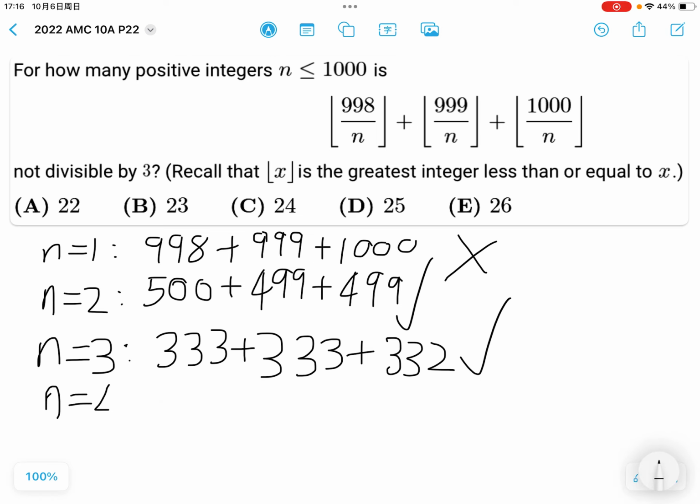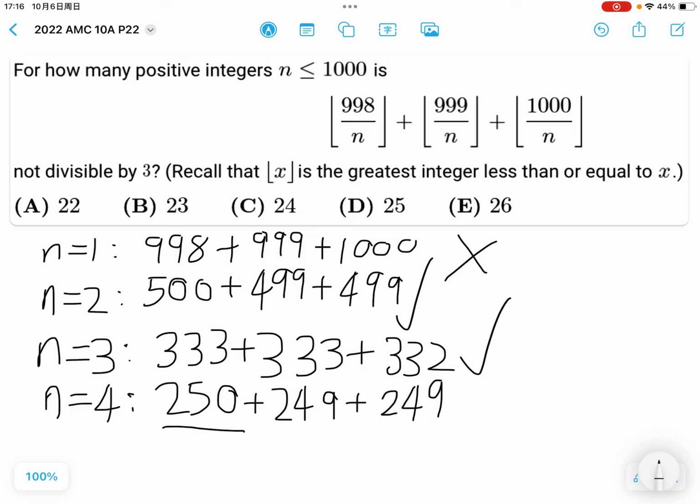One last example: n equals 4. This gives 250 plus 249 plus 249. Now, this number is not divisible by 3. This is divisible by 3, however. These two are divisible by 3. So the sum is not divisible by 3. So this also works.